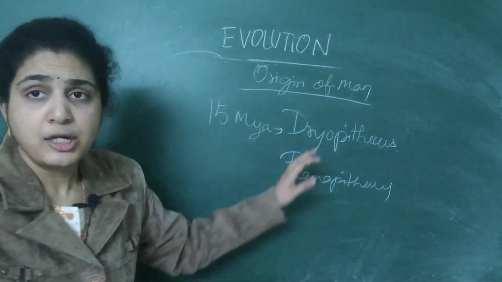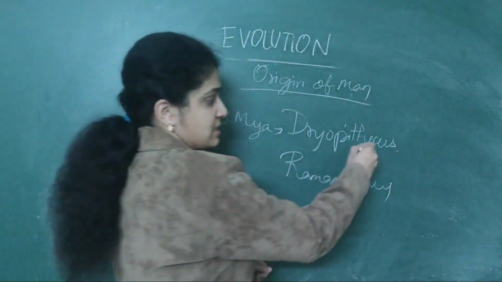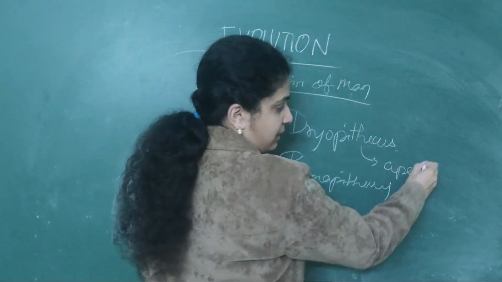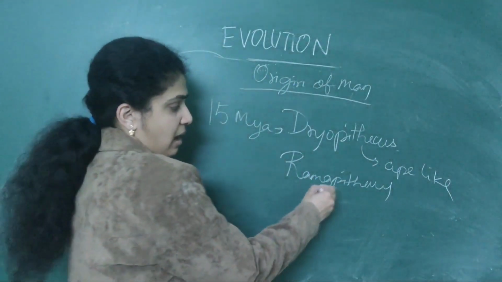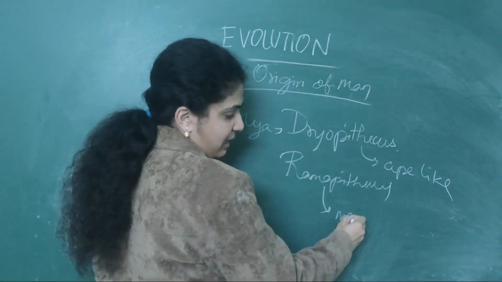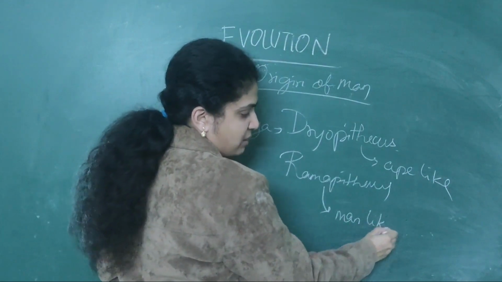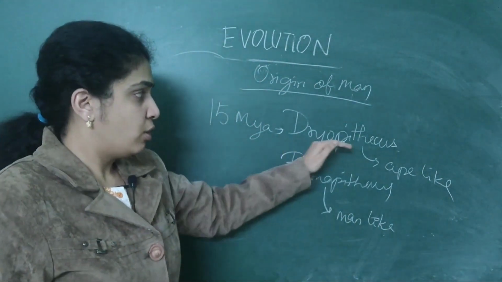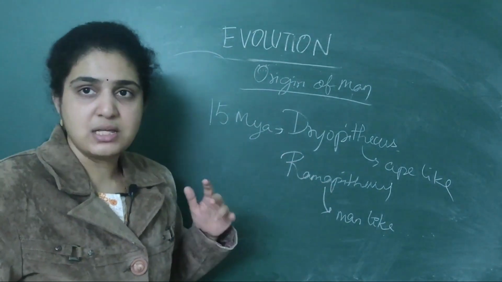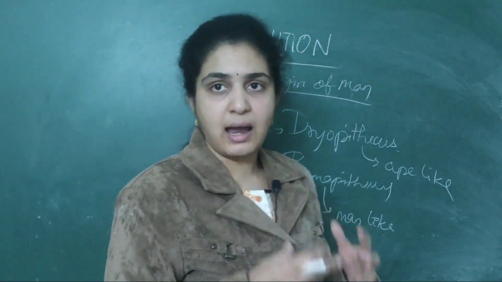Important NEET question: Dryopithecus are mostly ape-like. Ape-like means they are like monkeys. Ramapithecus are mostly man-like. These were first seen around 15 million years ago. They used to move on the land.